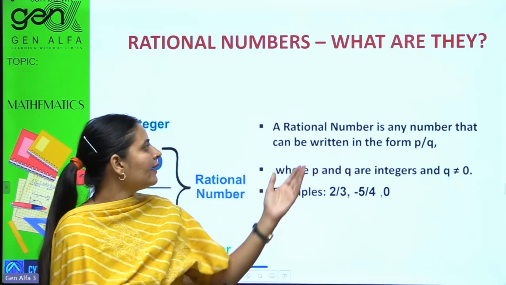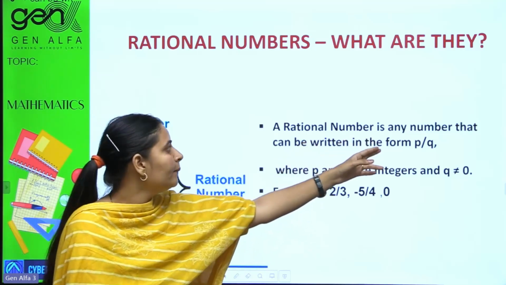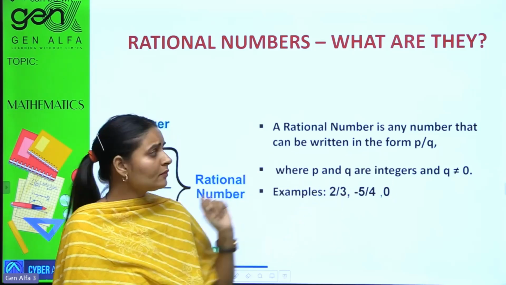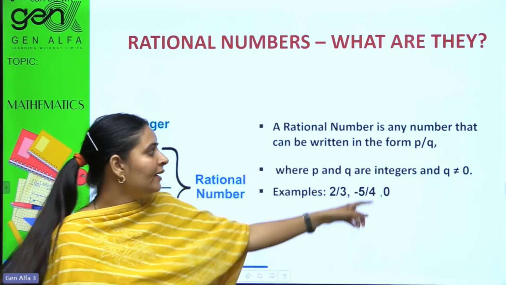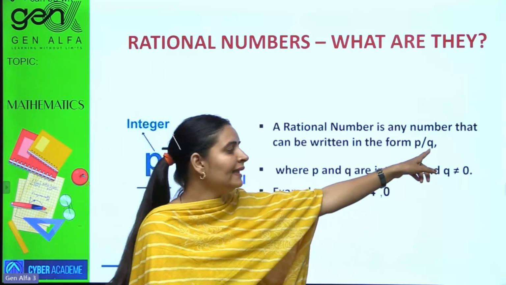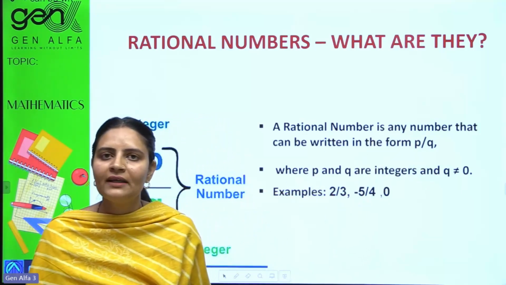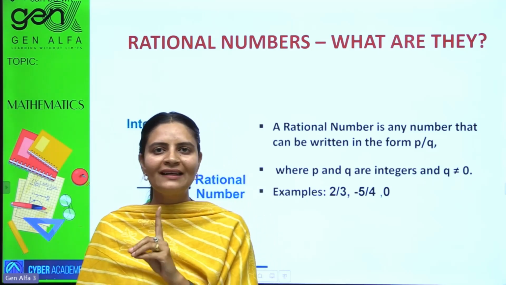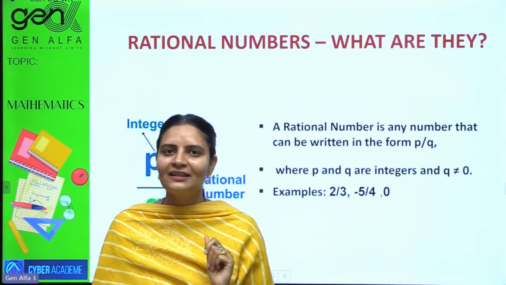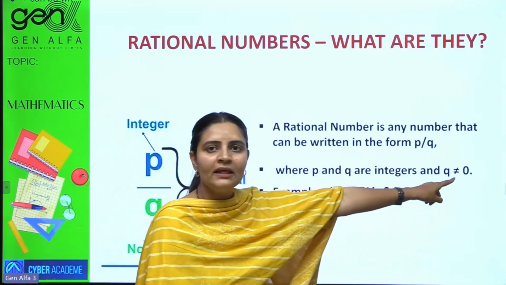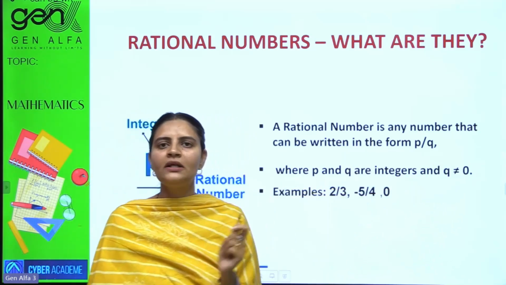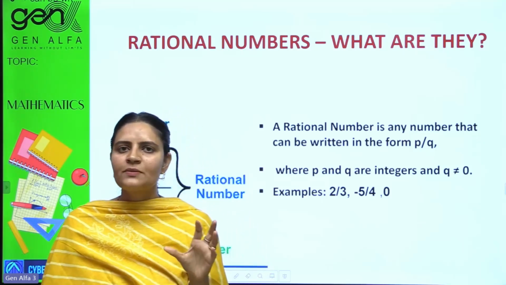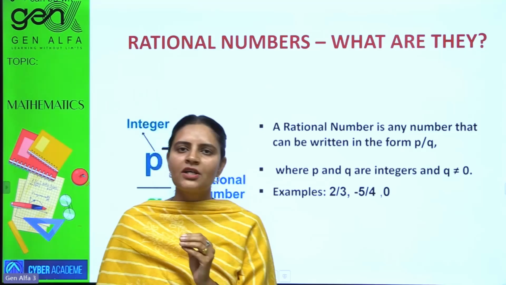Same way, a rational number is any number that can be written in the form of p by q. What is p by q? P is your numerator, q is your denominator. So it is written in a fractional form, but with a condition. What is the condition? That q should never be 0. That means your denominator should never be 0. That is the difference between fractional numbers and rational numbers.